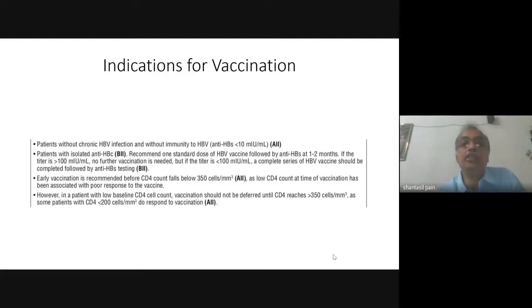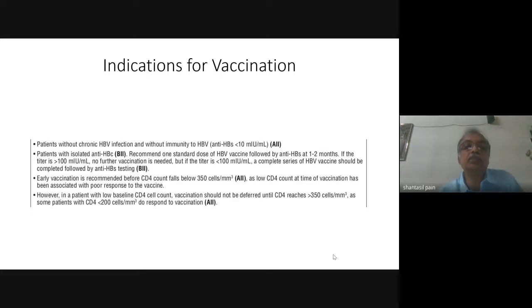Now, an unusual situation may arise where the patients have only isolated anti-HBc. Most of these patients had hepatitis B infection in the past and the HBs level has probably waned off. Or the anti-HBc can be a false positive also.